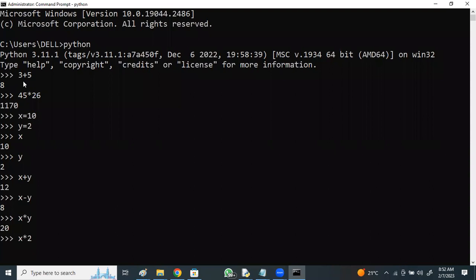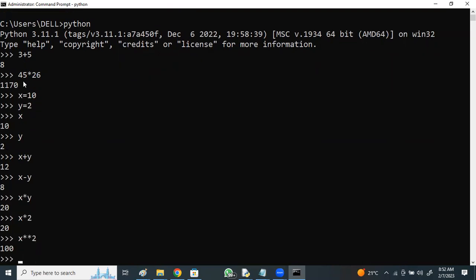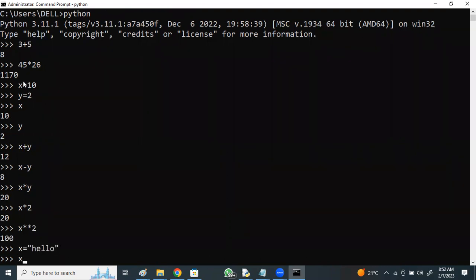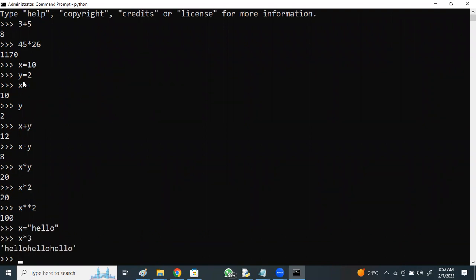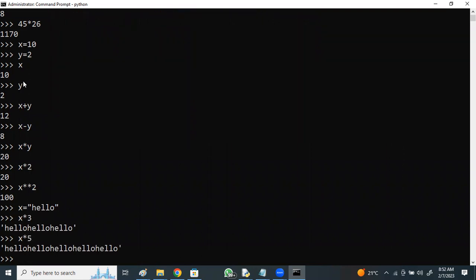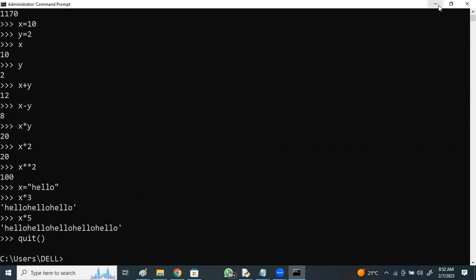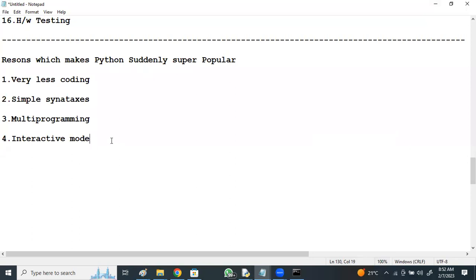X into 2 means 10 into 2. X to the power of 2 means 10 squared, 100. X equal to hello, HELLO. X into 3 prints hello 3 times. X into 5 prints hello 5 times. So in this way, any valid statements you can type and interact statement by statement. This kind of feature you won't see in other programming languages. If you say quit, you come out of it. So that is the interactive mode given by Python.